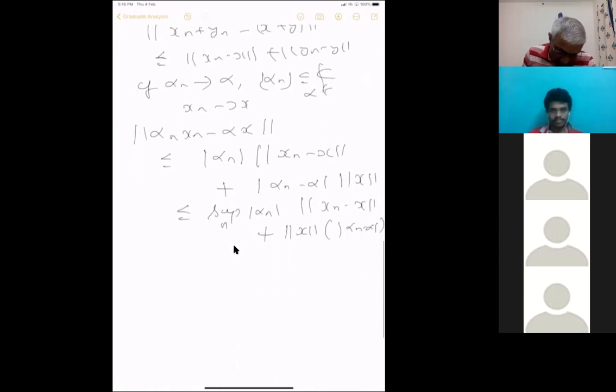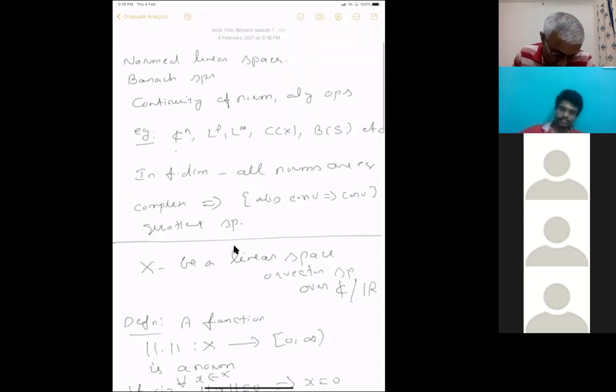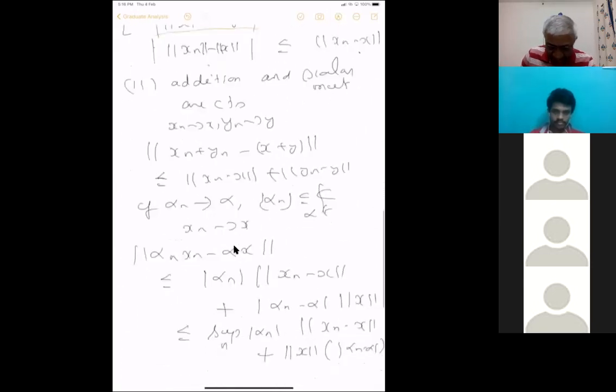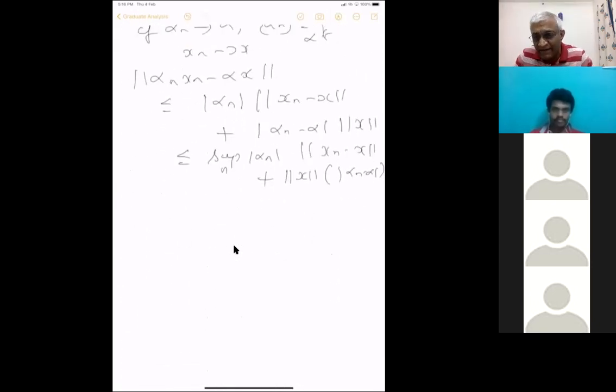Okay. So that's what we have seen. So now we see some examples. All these algebraic operations are continuous. It's always important to verify these things. So let me say, what is this functional analysis?